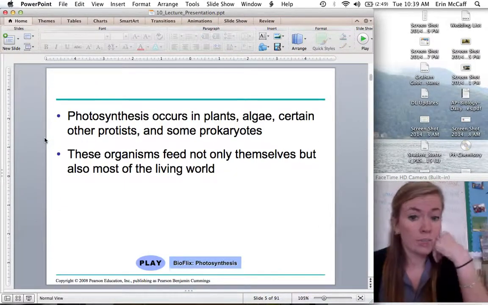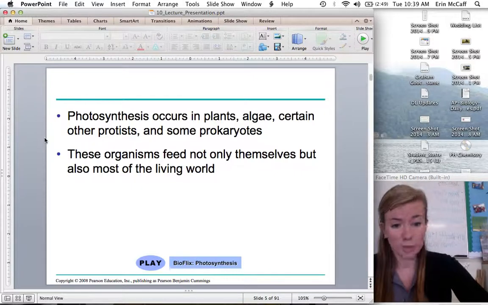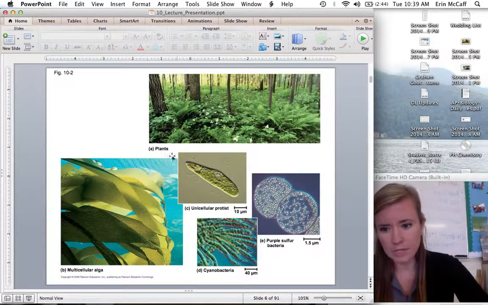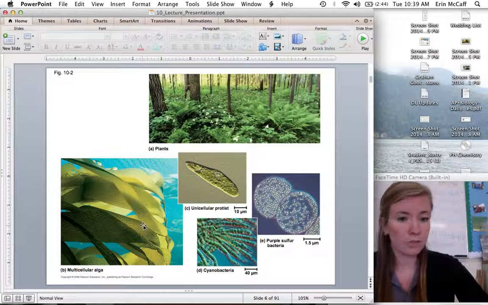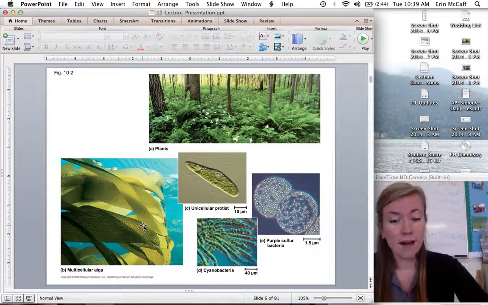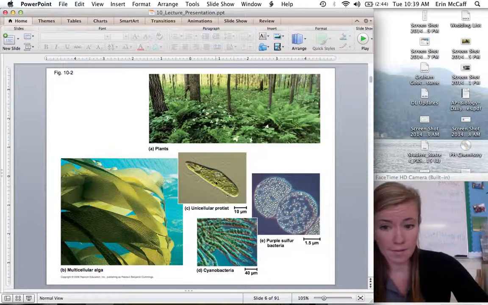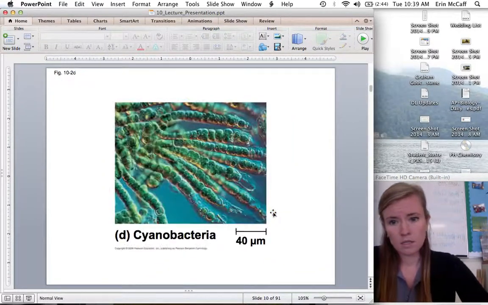So other than just plants, there are certain algae and other protists and some prokaryotes that do photosynthesis. So it's not just plants, but plants obviously do a lot of it. So here, there's some plants. Algae are a different group of living things that share a very common ancestor with plants. They're basically plants that live in water. And then there's some single-celled organisms like protists, some bacteria that also do photosynthesis. Here are all of them.